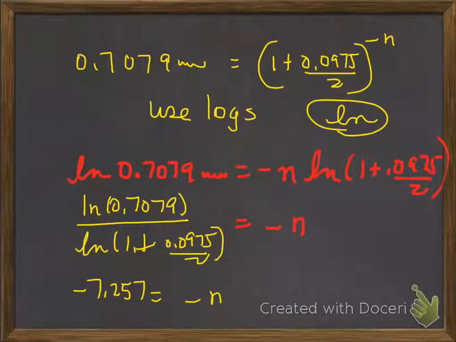This works out to be a value of -n is equal to -7.257, and of course the double negatives are going to cancel out. We end up with approximately 7.3 semi-annual periods. So n is going to be equal to 7.3, well, just to make that 7.26 semi-annual periods. That's a little bit more than 3 years. It'll be approximately 3.6 years, or 3 years and 8 months.